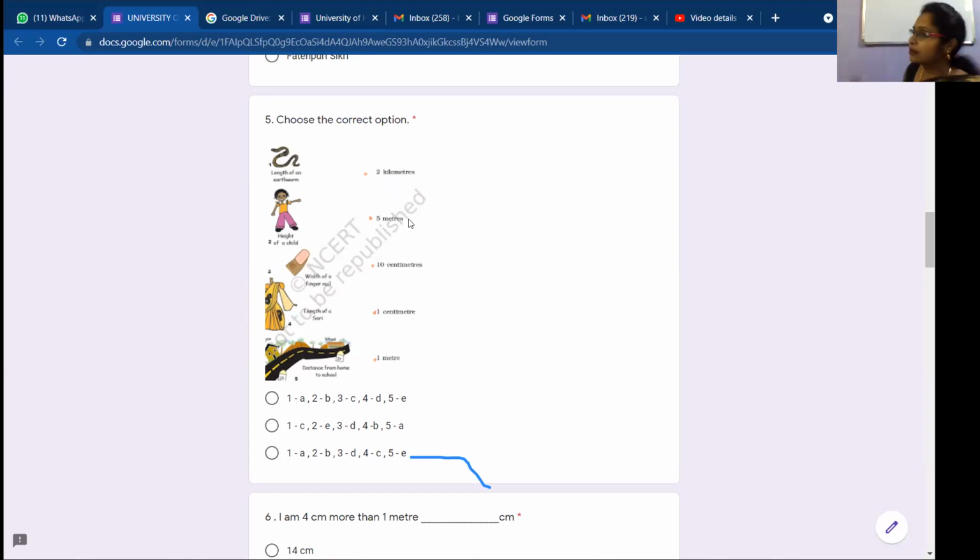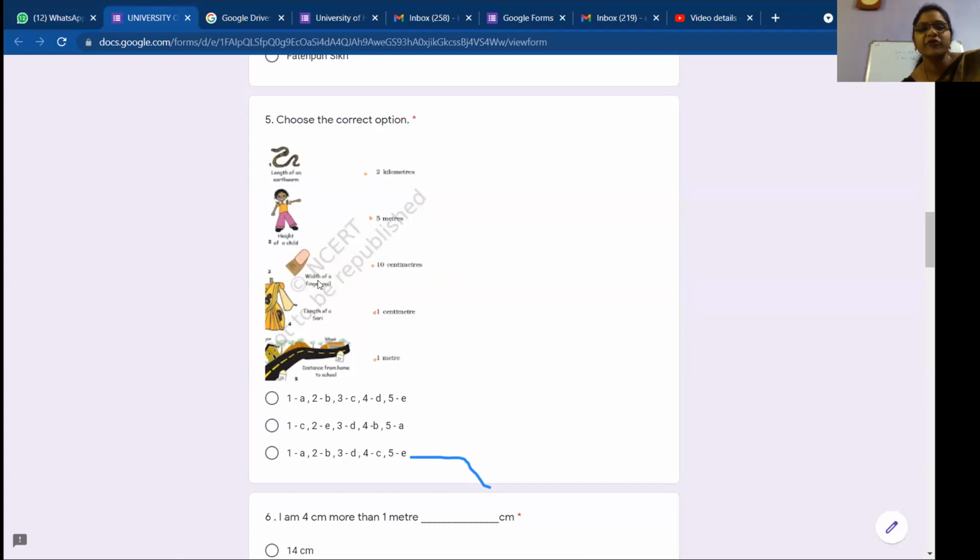We know this, right? So 5 meters means 500 centimeters. So girl, do you think that a girl can be 500 centimeters long? So what can be the height? 1 meter. Is that okay, Joseph?